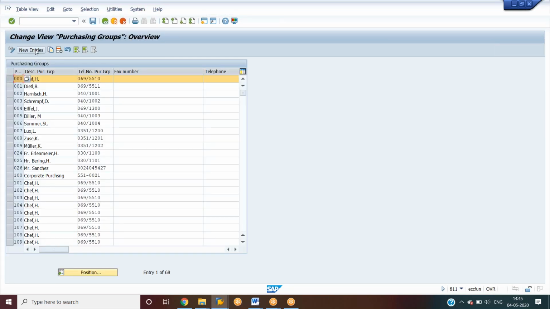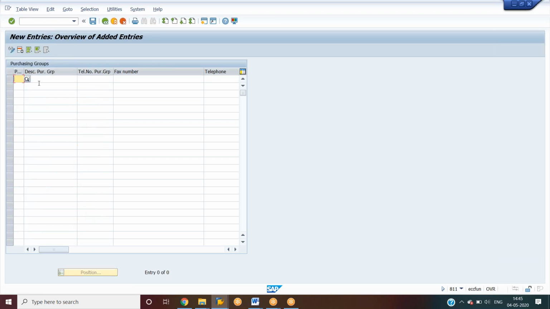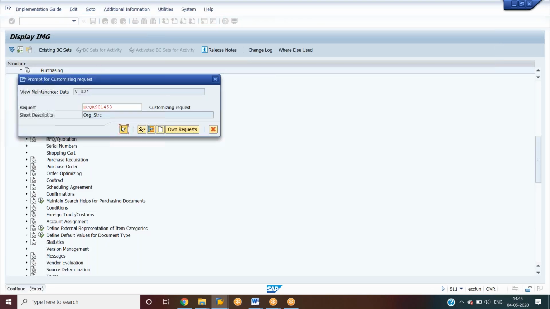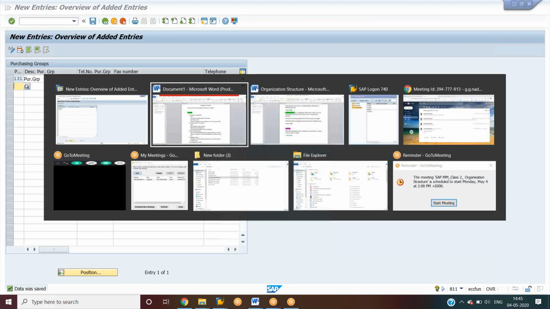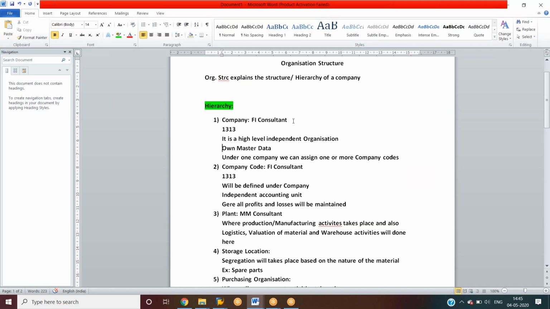So we can create a new one. Okay, or else we can copy from the existing one. So let me give 131, purchasing group. So here, see, we have defined each hierarchy, each level we have defined.